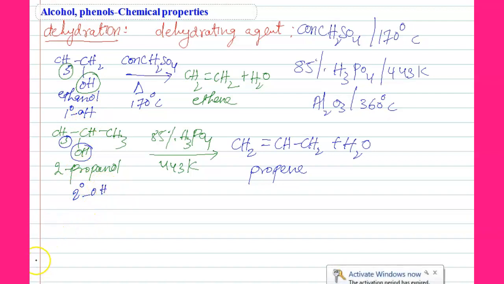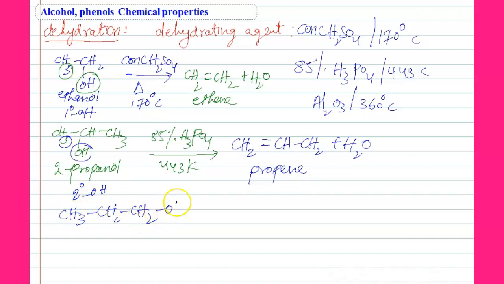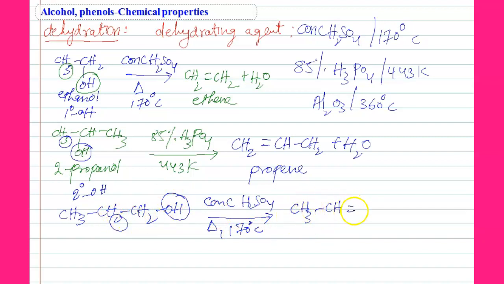Similarly, CH3CH2CH2OH. So here also concentrated sulfuric acid at 170 degrees Celsius gives removal of a water molecule from adjacent positions. Then we can get propene. So this is 1-propanol.